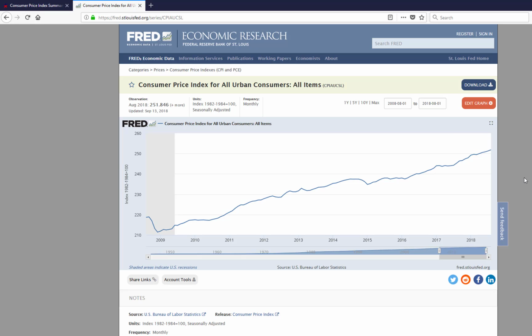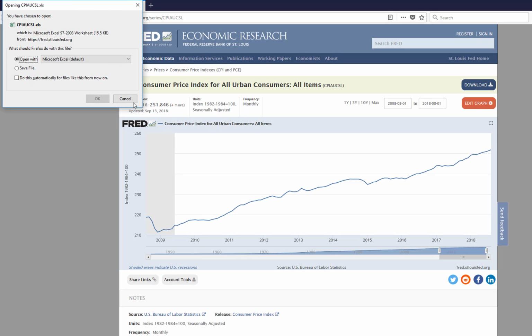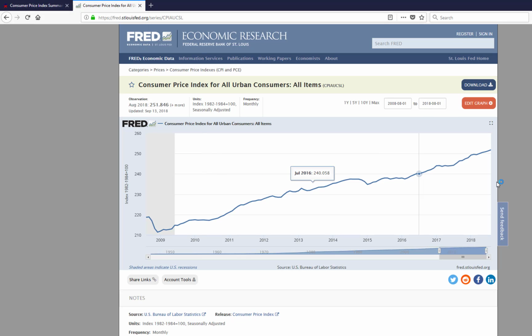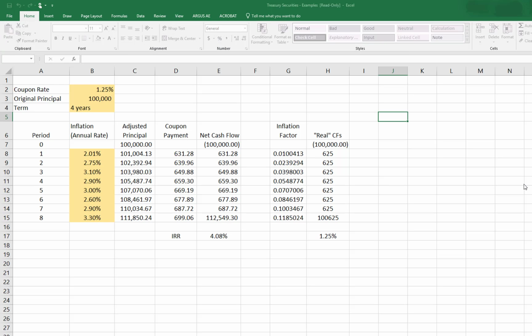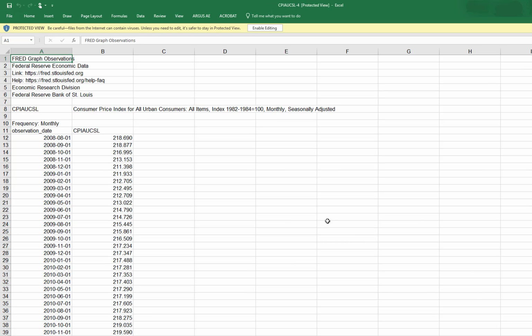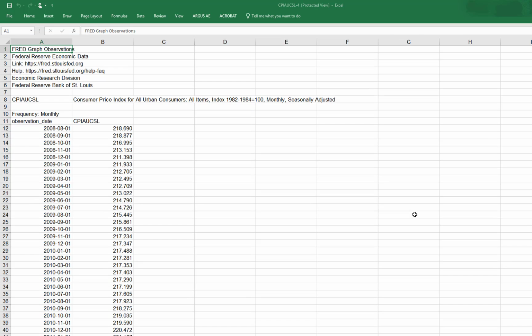This is what the CPI index looks like over that time frame. I can download that data, so let me go ahead and do that, and we're going to play around with some of these numbers briefly. So I'll put that into an Excel spreadsheet, and we'll talk about what some of this stuff means and how we can use it. So this is what the data look like.